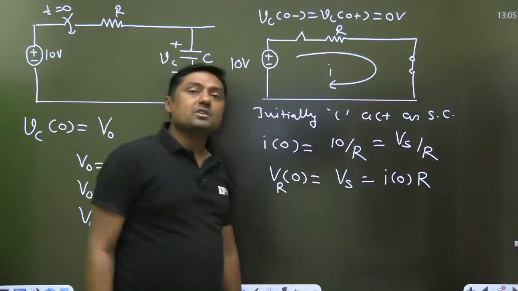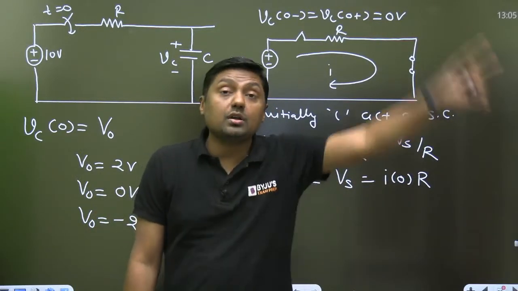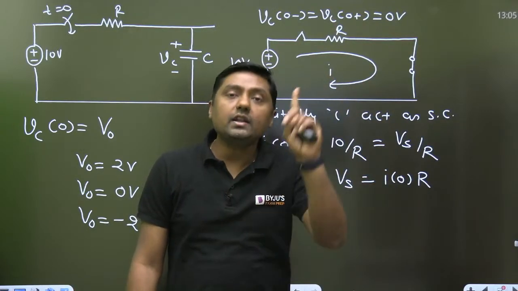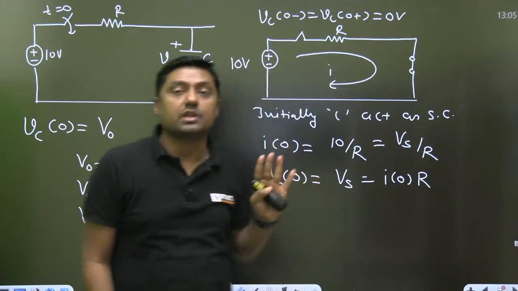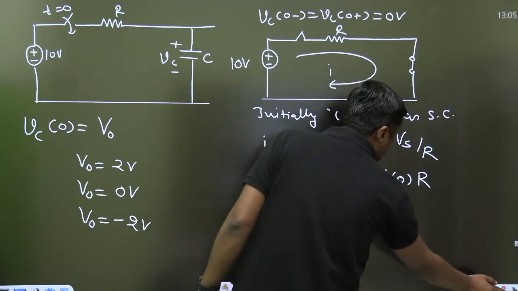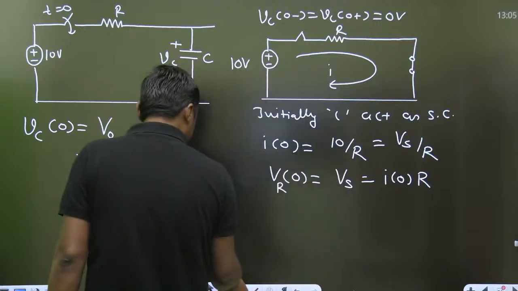I think this concept is clear, everyone. Here, a number of students are saying that, sir, initially the capacitor acts as a short circuit. My dear, when the initial voltage across the capacitor is 0, yes, definitely it will act as a short circuit. But if the initial voltage across the capacitor is not 0, then what will happen? Try to understand this diagram.